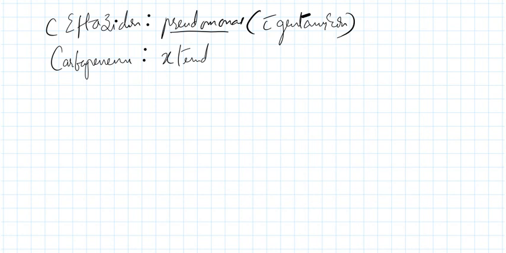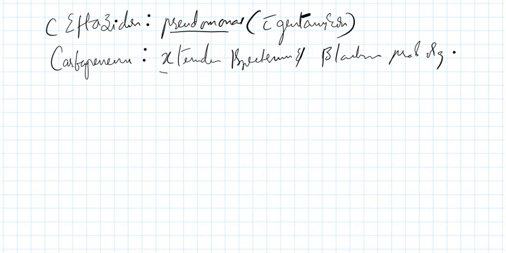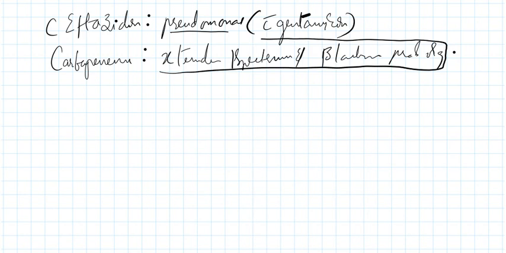They are used for extended-spectrum beta-lactamase producing organisms, and they are also used in Serratia infection, Acinetobacter, and Enterobacter.